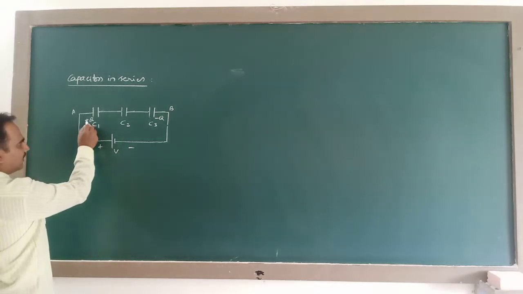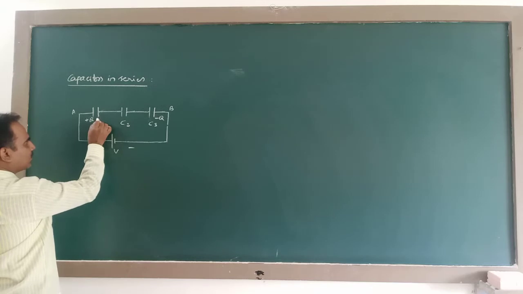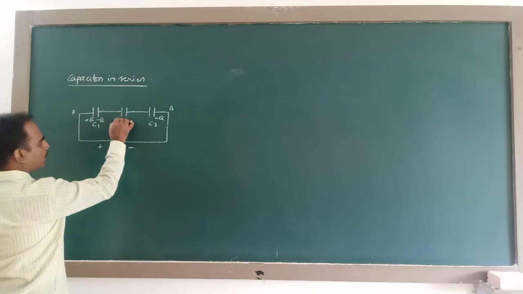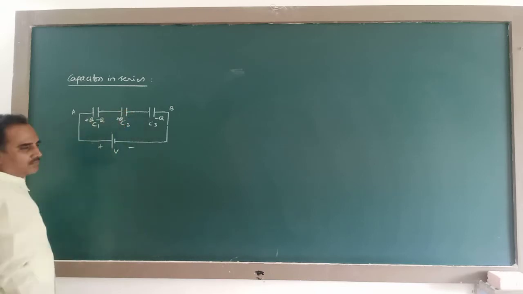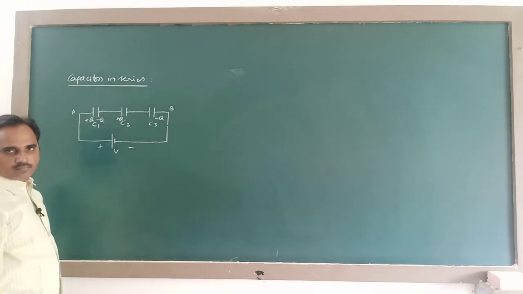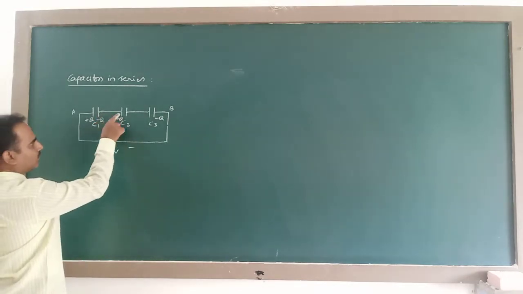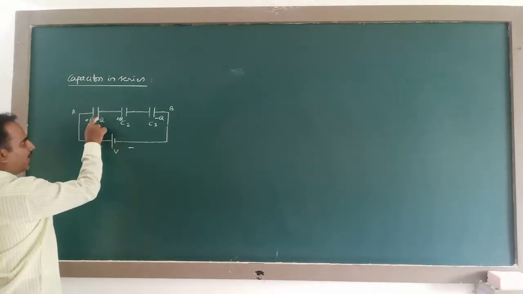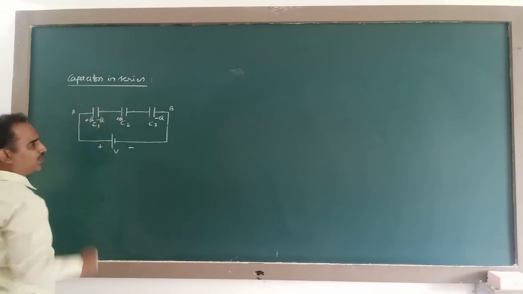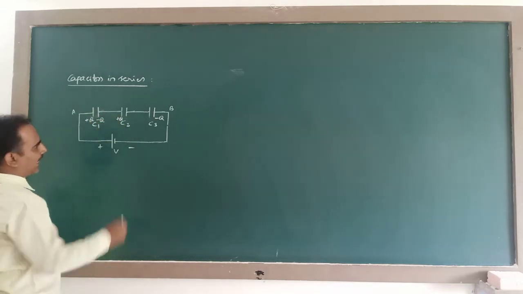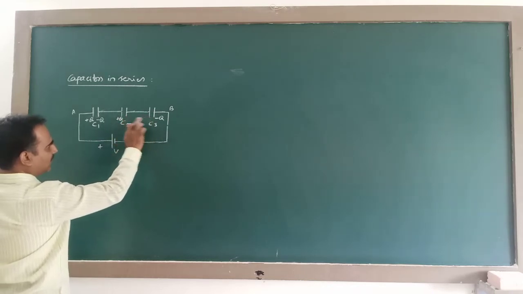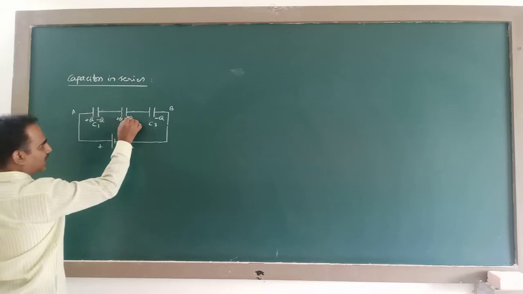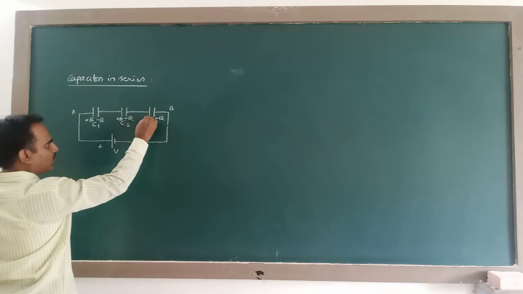So when this plate gets a charge plus Q, obviously a charge minus Q will be induced on the inner side of the second plate, and a charge plus Q will be induced on this plate by induction. Because this conductor, being in the electric field of this plate, a charge minus Q is induced here and a charge plus Q is induced here. Again, this part is in the electric field of this plate. So a charge minus Q is induced here and a charge plus Q is induced here.